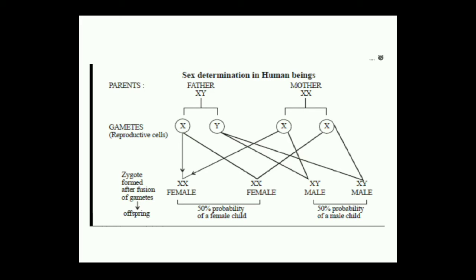So this type of sex determination, which is in case of mammals or human being, is termed as XX XY type sex determination. Now next we are going to discuss about XX and XO type of sex determination.